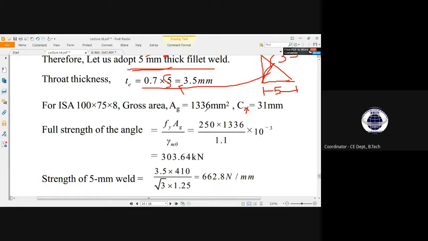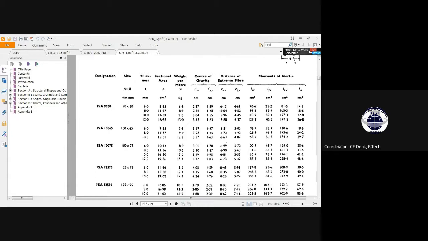This is the gross area. From where have we considered this? It is given in the IS code, and you can also calculate it from your strength of materials knowledge, but it will be quite time consuming during the exam. So this is given in SP 6. I will share this with you, okay?